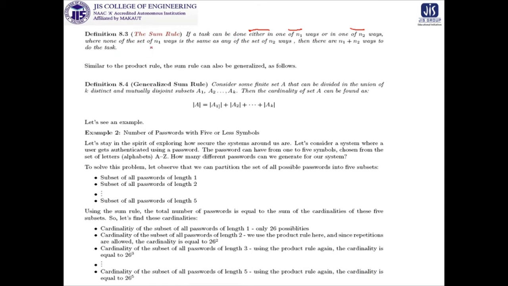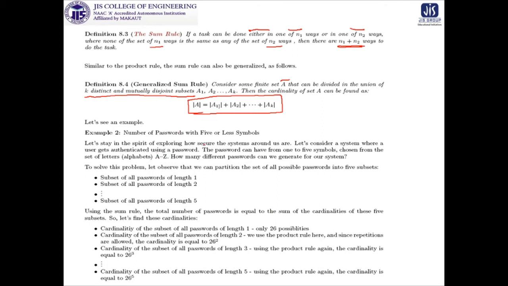So where none of the n1 ways is the same as any of the n2 ways, there are n1 plus n2 ways. We are adding the possibilities, which is why it is termed the sum rule. We can also make the generalization as follows: if we consider a finite set A that can be divided into a union of k distinct and mutually disjoint subsets, A1 to Ak, then this is done by the generalized sum rule. It will be clearer when we work through some examples.